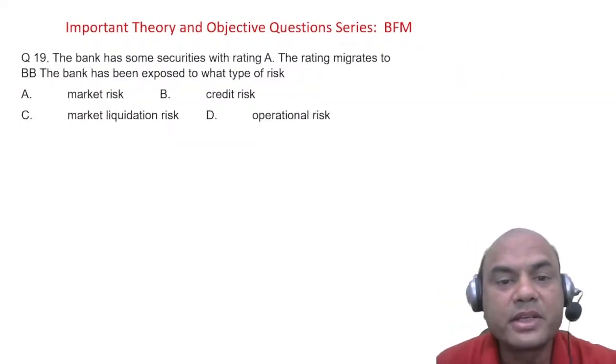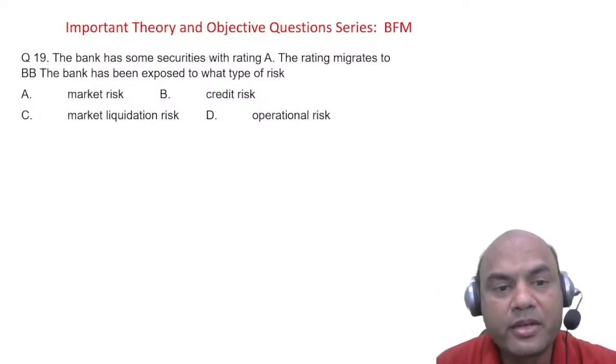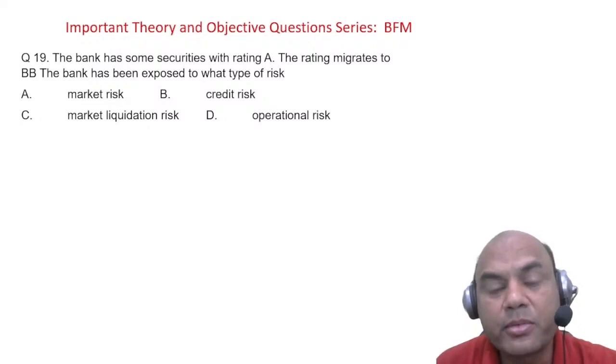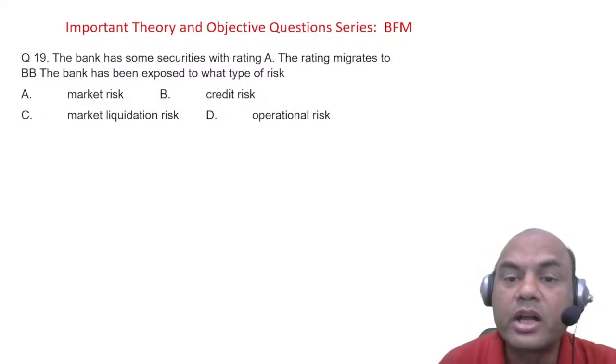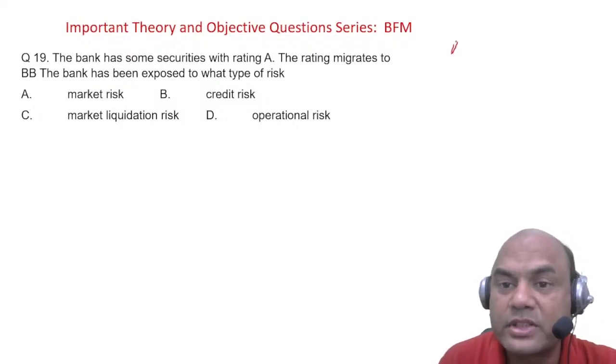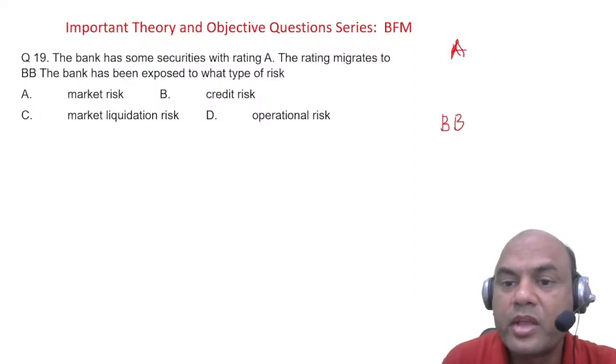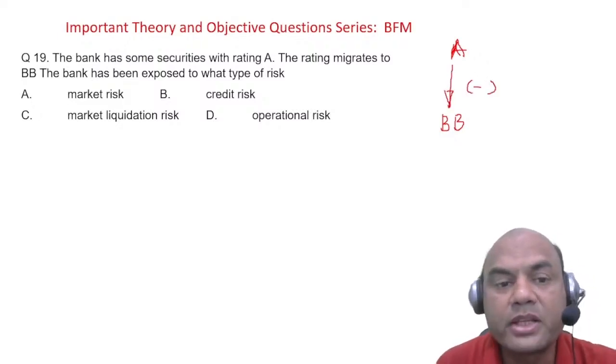A bank has some securities with rating A. The rating migrates to BB. The bank has been exposed to which type of risk? Look at this: rating is A, now it has gone down to BB. A is always a good rating, and BB is below A. So from A it has gone to BB, the negative side. So what is this risk?